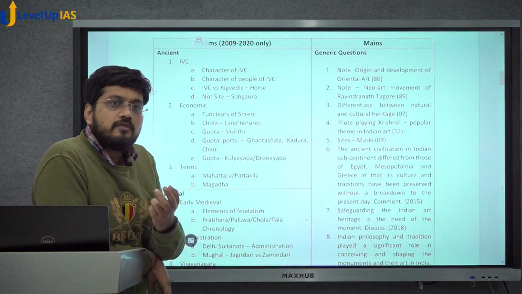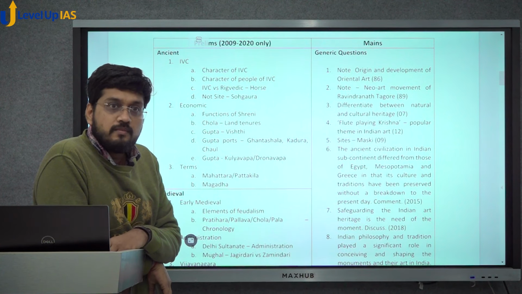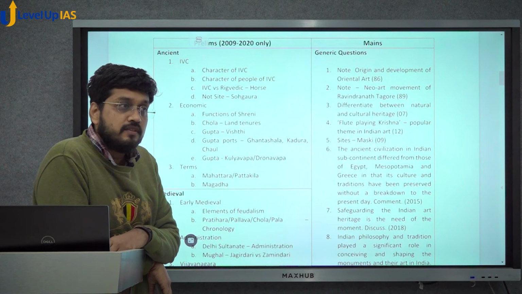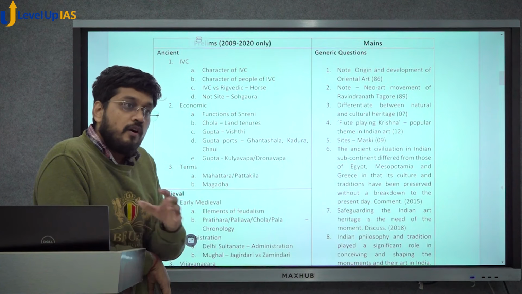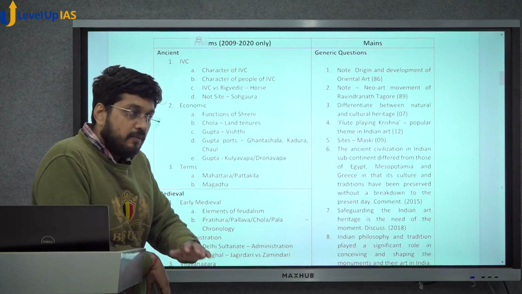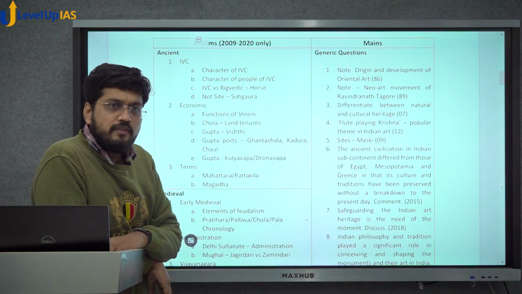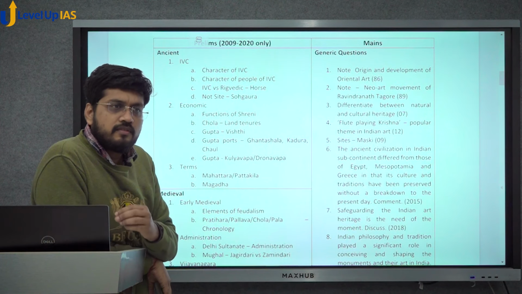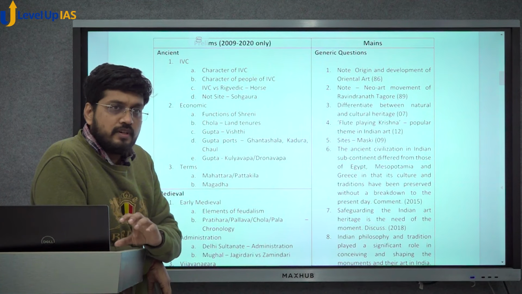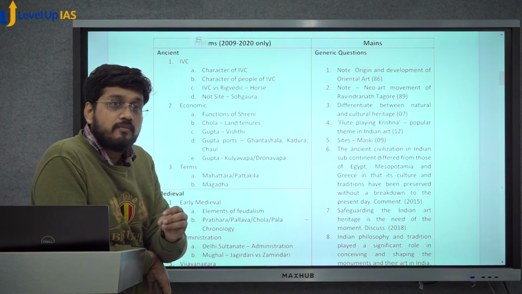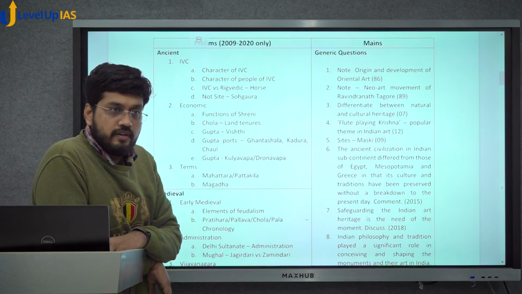You even have Shrenis in South India, which were associations of producers, primary producers. We have Shrenis also of craft people, artists, and we also have Shrenis of merchants and traders. So in primary, secondary, tertiary economy, at all levels, we have possible Shrenis. There have been many Shrenis which are famous all across India for thousands of years. It is one of the most dominant topics when you see the economic history of India. What were Shrenis, how were they, what work did they do, what are their names. For example, there is this Shreni called Ayyavole 500. Have you heard of that?